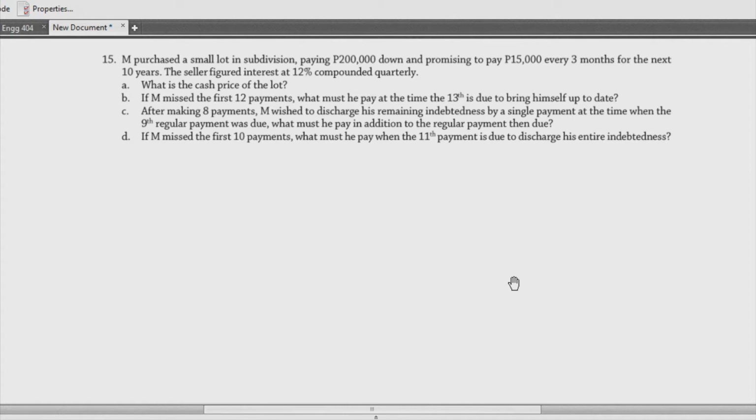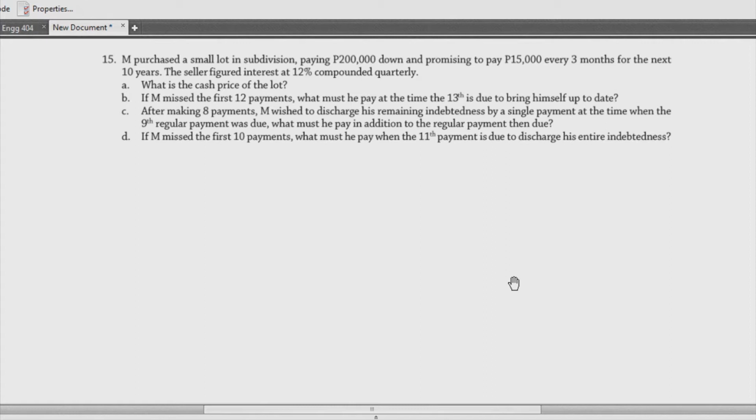R is our 12%, which is the nominal rate of interest. M would be 4, which is equal to the number of compounding periods, and then yung 10 years would be our N. Now, what is the cash price of the lot?